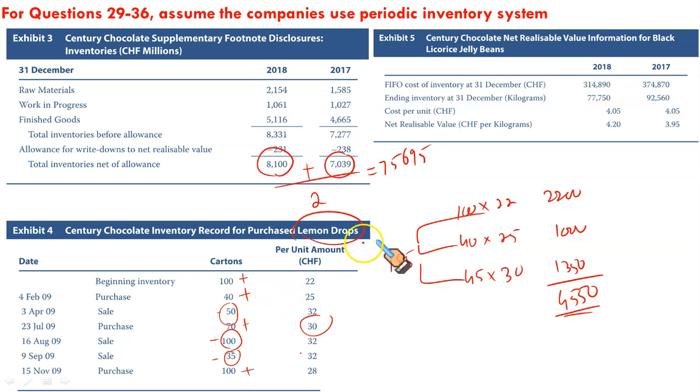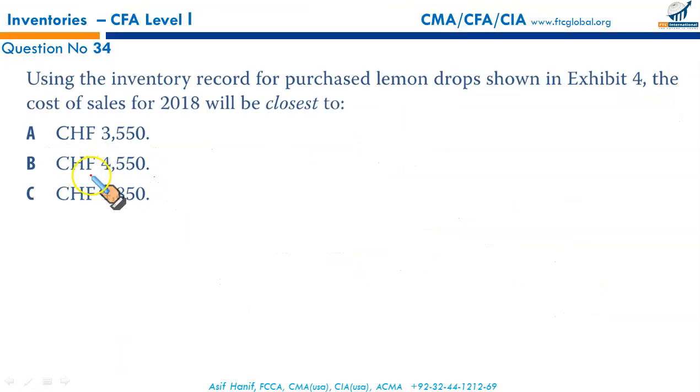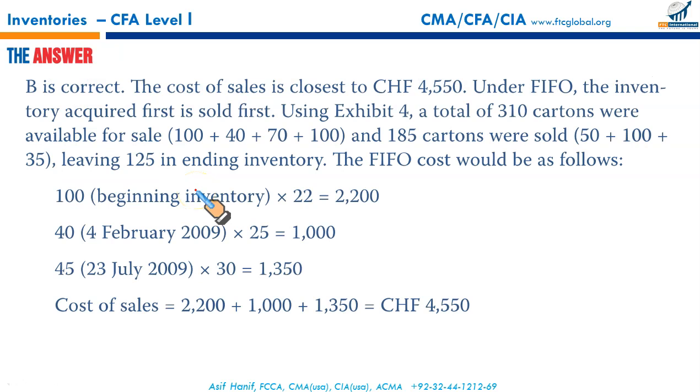So I've just taken 185 units because these are the units sold at these costs. So this will give me the CGS under FIFO, and that should match with the given options. Let's see. Swiss francs 4550, that makes B to be our correct option.